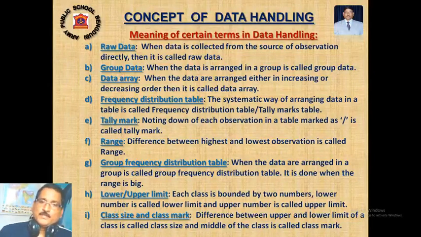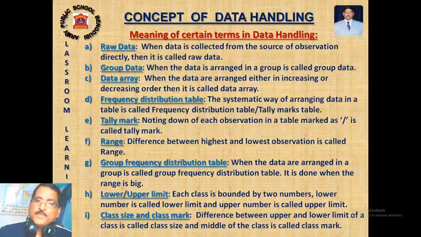Frequency distribution table. When you need to group the data, we have to find out the frequency. That means the number of observations occurring in a particular group. Say I said 30 feet to 40 feet. How many students are throwing? So we will record. Each count of observations is called the frequency.